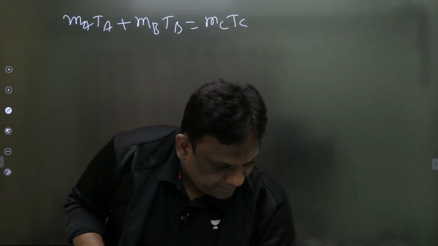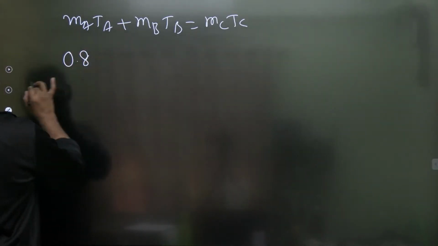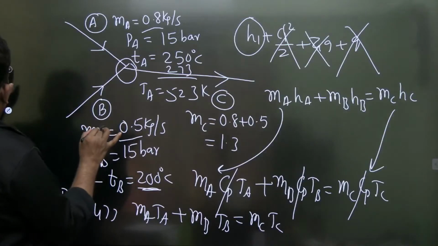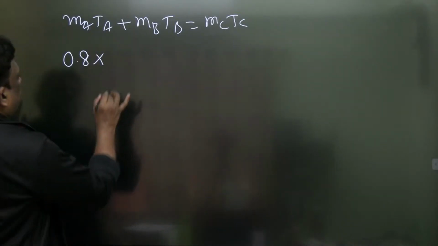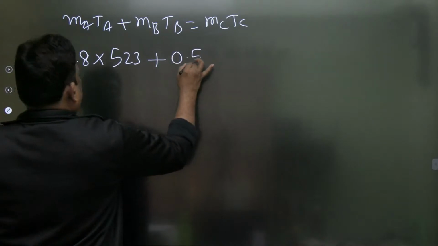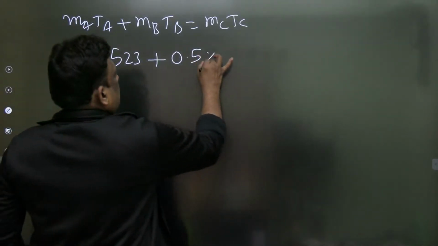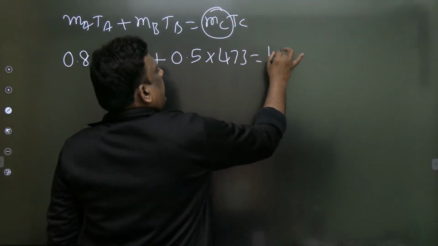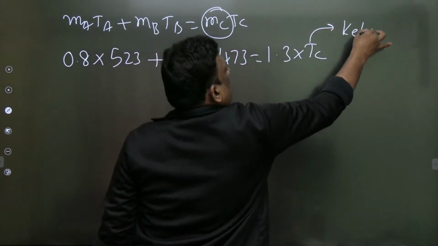Absolutely fine. No problem at all. So therefore, MA is 0.8. Correct? Let me check once. MA is 0.8 and TA, what is TA? TA is 523, it should be in Kelvin. 523 plus MB is 0.5, let me check once, yes 0.5 and it is 473, and this is the total mass, 0.8 plus 0.5, it is 1.3 into TC, and that TC will be strictly in Kelvin. Please note down that.